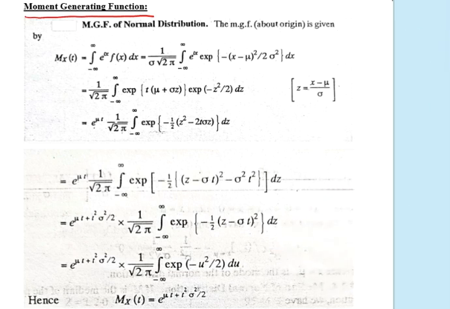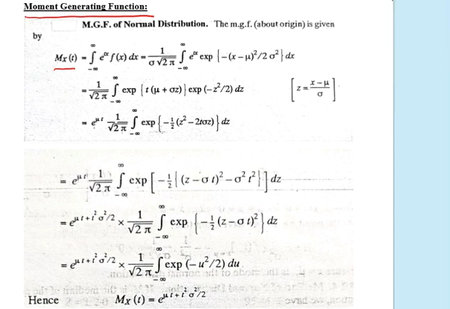Here, another notation of MGF is M_X(t), where M stands for moment generating function, the variable is written as the suffix capital X, and the variable is t. So M_X(t) is the notation for the moment generating function.